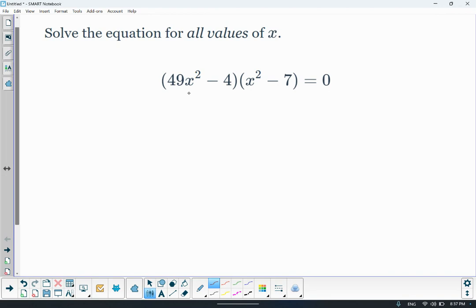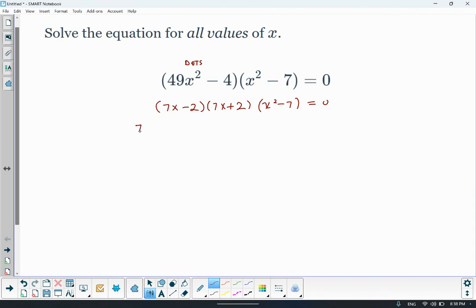One way is we can factor 49x squared minus 4 further into 7x minus 2, 7x plus 2. We're going to use dots. How do I know it's dots? 49 is a perfect square, x squared is a perfect square, and 4 is a perfect square. And so you have two terms with a minus, so we can factor that using dots. And then we have x squared minus 7, and now it's fully factored.